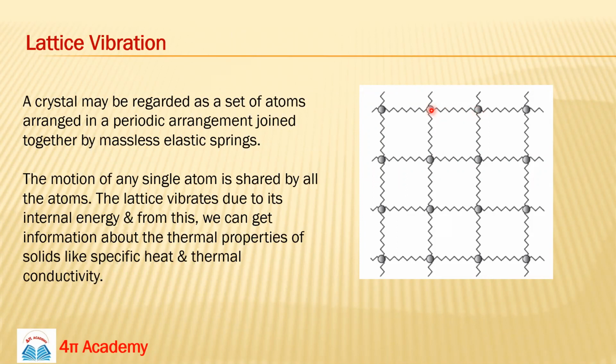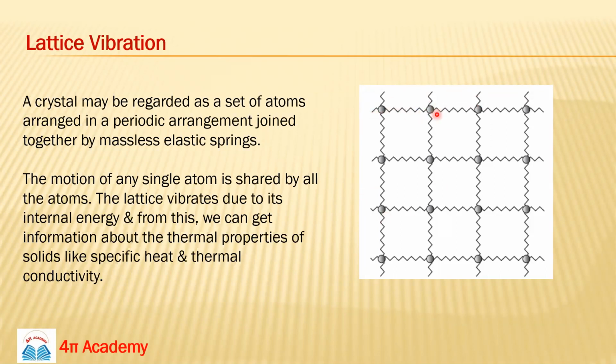So due to this thermal energy, they can vibrate along the mean position. Like this. They can vibrate, and when they are vibrating, because the atomic distance is very, very small, if this atom is vibrating along this line, it will definitely affect its nearest atoms.